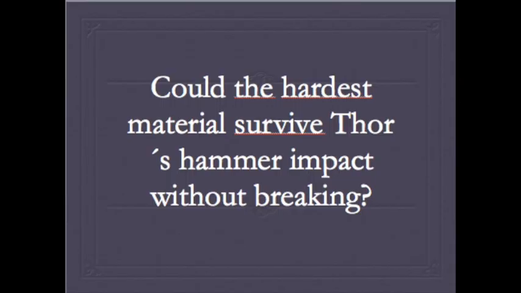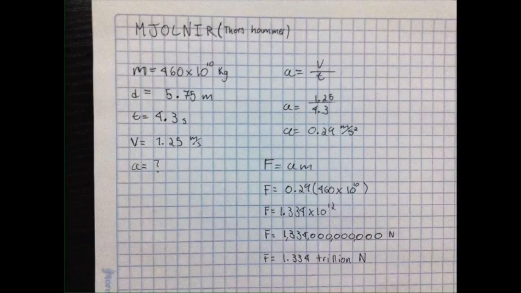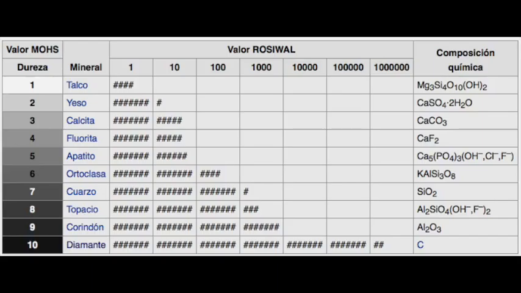The next trigger question is, could the hardest material survive Thor's hammer impact without breaking? We made the calculations and we discovered that the force made by the hammer was 1.334 trillion. And after our research, we discovered that the hardest material was diamond. According to this chart, diamond is the hardest material and it consists of 10 on the Mohs scale. So if we compare it to the force that Thor's hammer impact created, the diamond would obviously break into a million pieces.